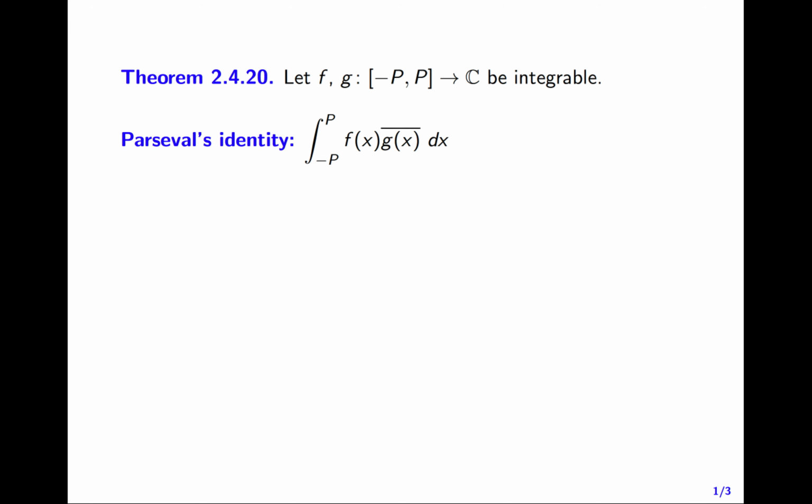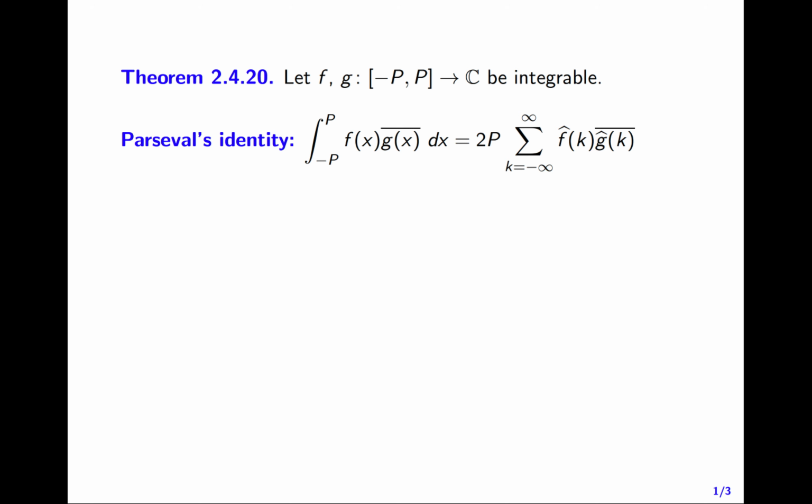The integral from minus p to p of f of x times the complex conjugate of g of x is equal to 2p times the sum from k equals minus infinity to infinity of the Fourier coefficient f hat of k times the complex conjugate of the Fourier coefficient g hat of k. So let's look at both sides of this identity for a minute or two.